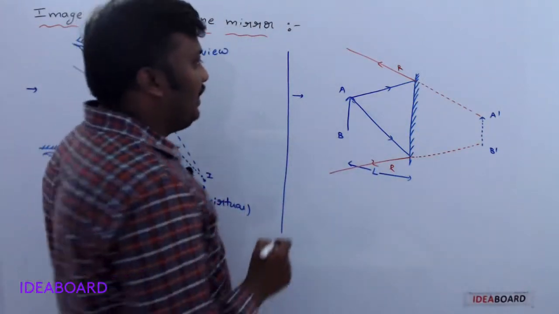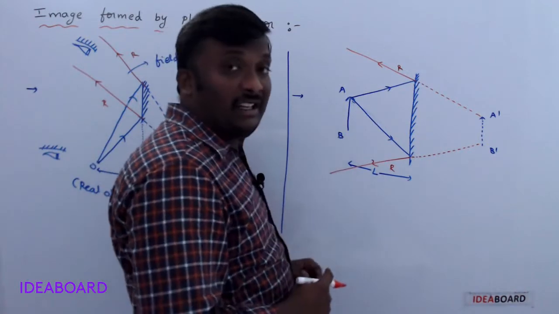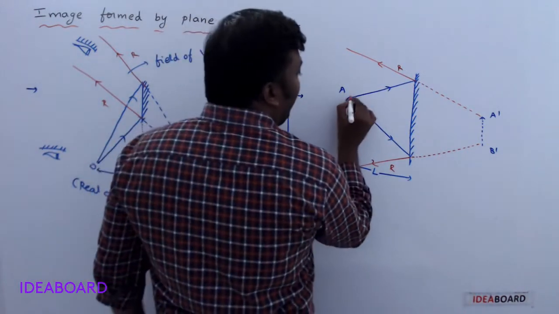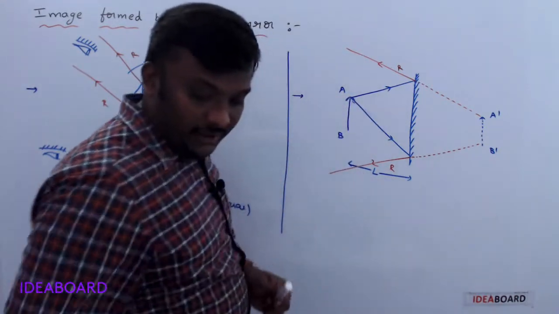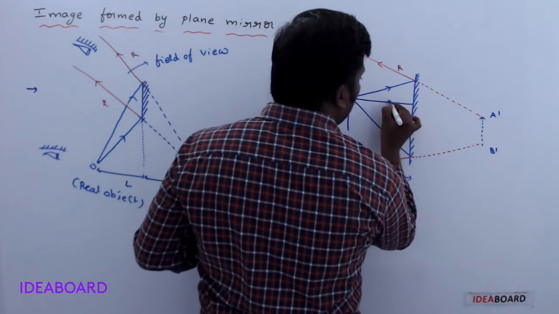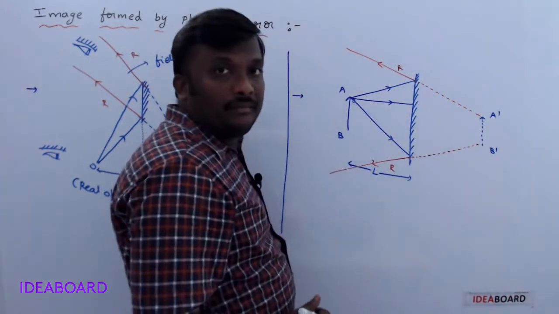Understand? And every point on this extended object acts as a point object, we said. That's why if you take another incident ray here, which falls normally onto the plane mirror.